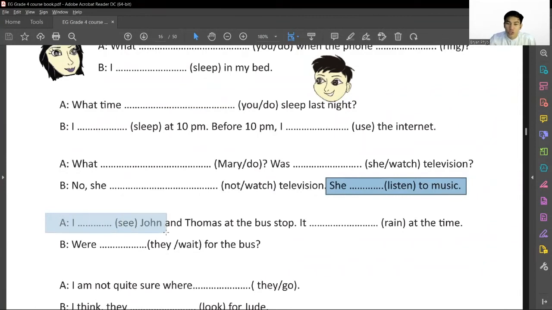I saw John and Thomas at the bus stop. It was raining at the time. This should be past continuous.